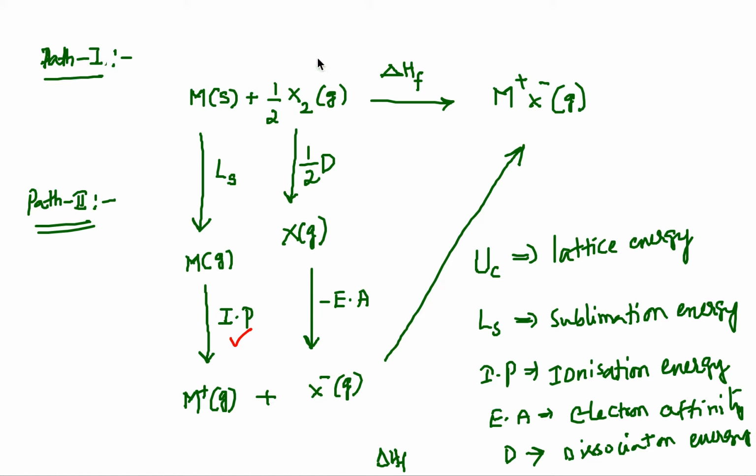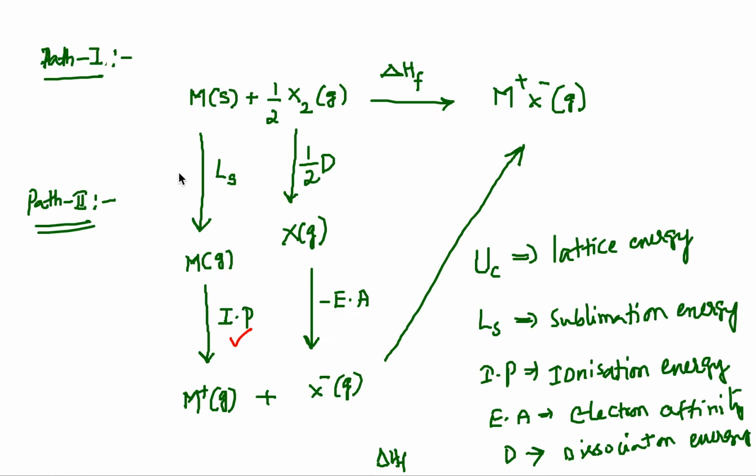Okay, path 1 has the same reactants as path 2. Now let's come to the products. The path 1 products and path 2 products are the same. Therefore, the energy change involved in path 1 is equal to the energy change involved in path 2. Path 1 is a one-step process. Therefore, whatever the heat in path 1 is equal to the sum of all the heat changes involved in path 2. Therefore, the path 1 energy, that is delta HF naught, is equal to the sum of all these 5 processes.